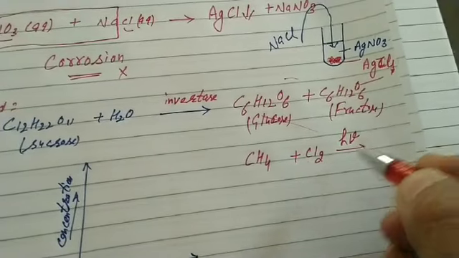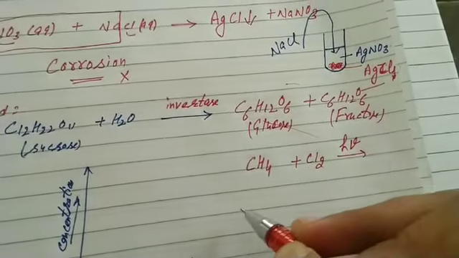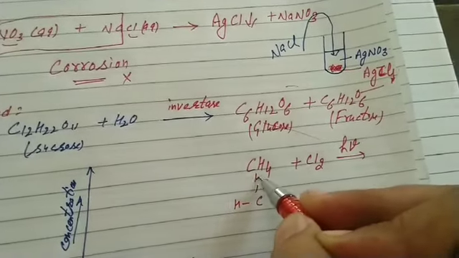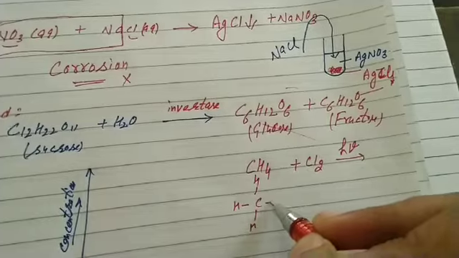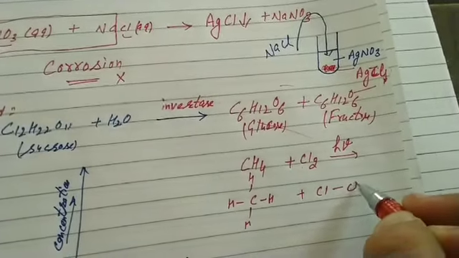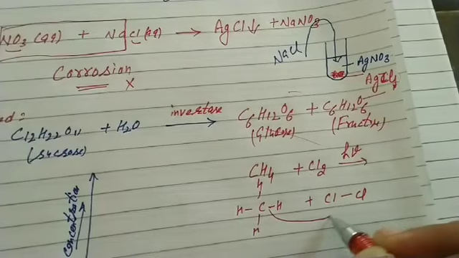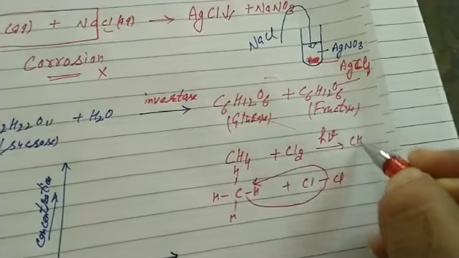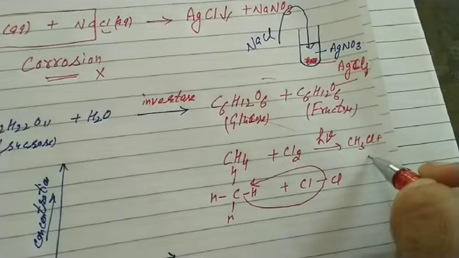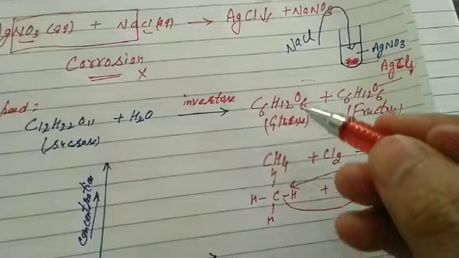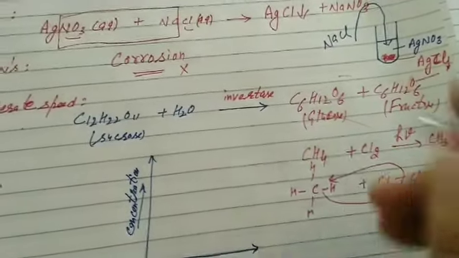Friends, in these reactions, bonds are broken. CH4: one of the hydrogen atoms is replaced by Cl. Old bonds are broken and new bonds are formed. Cl will replace this, leading to the formation of CH3Cl plus HCl. Chemical kinetics is applicable to all reactions that we study in organic chemistry.